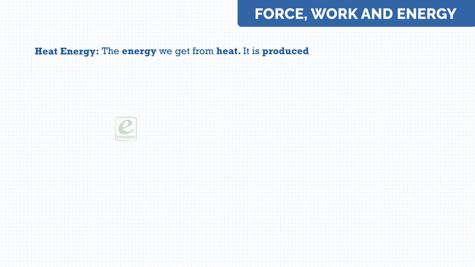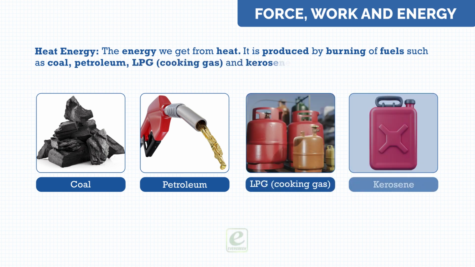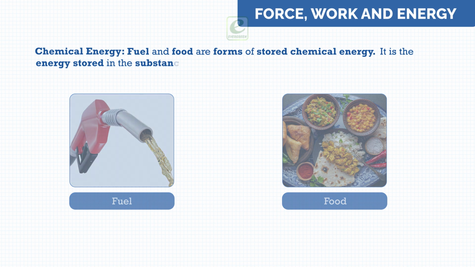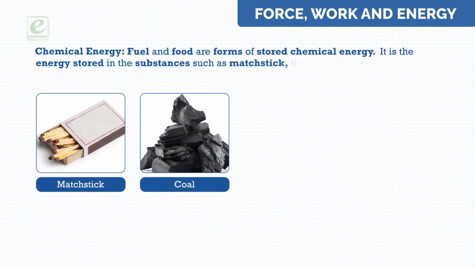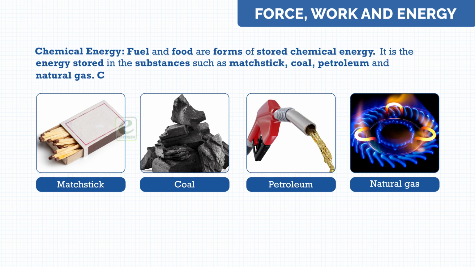It is produced by burning of fuels such as coal, petroleum, LPG, cooking gas, and kerosene. Chemical energy. Fuel and food are forms of stored chemical energy. It is the energy stored in substances such as matchstick, coal, petroleum, and natural gas. Chemical energy is converted into heat energy.